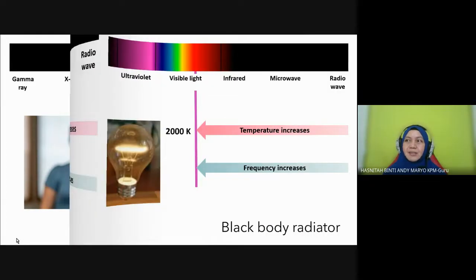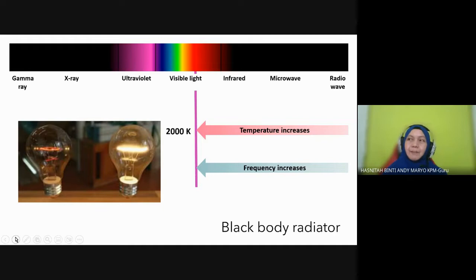Next, this is an example of a lamp with a temperature of 2000 Kelvin. You can see the temperature increases, the frequency also increases. Now this one falls in this range, visible light. That's why you can see a light coming from this bulb. You can see the lamp, right? You can see it because it is visible light.